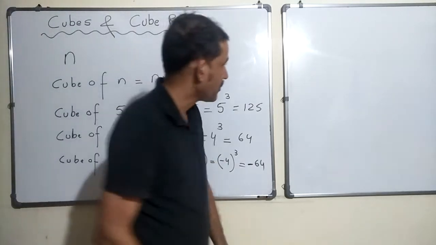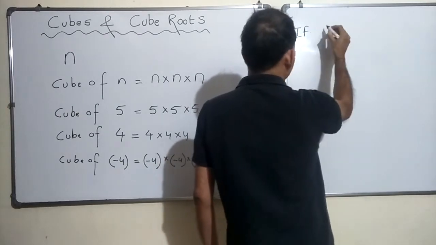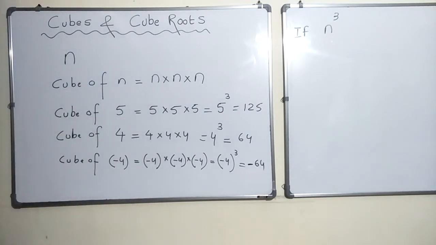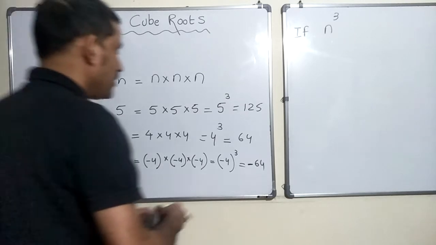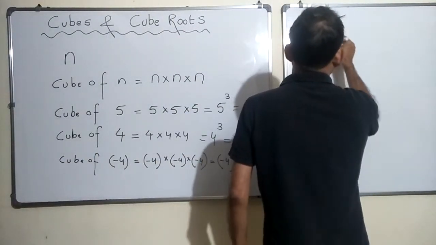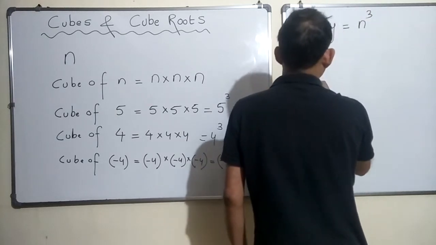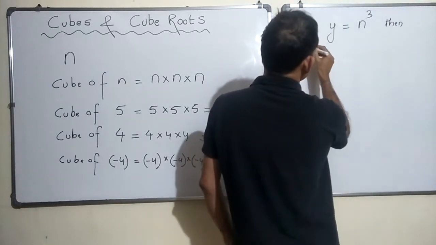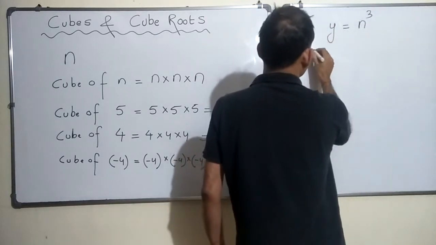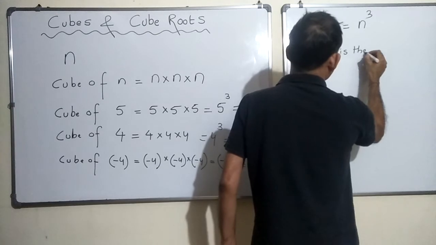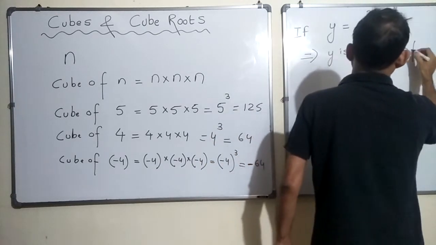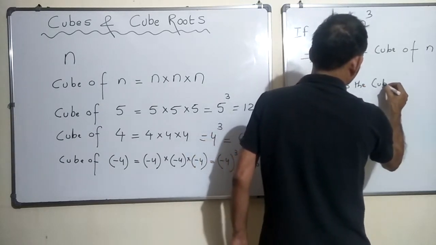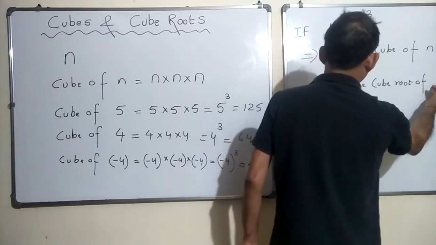Now, if y is equal to n cube, which implies y is the cube of n, it also implies n is the cube root of y.